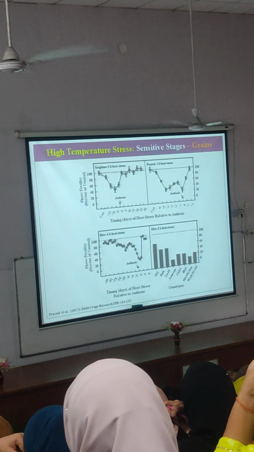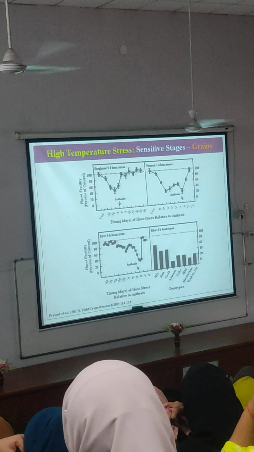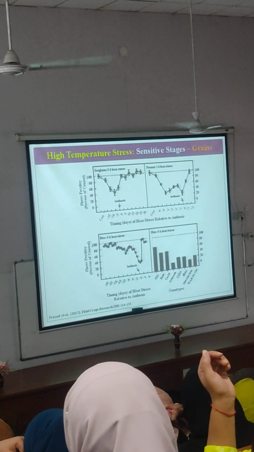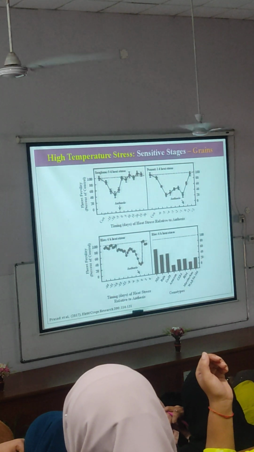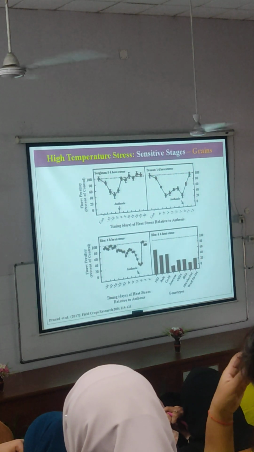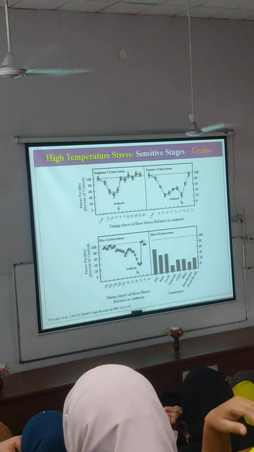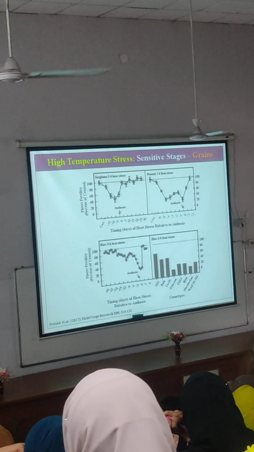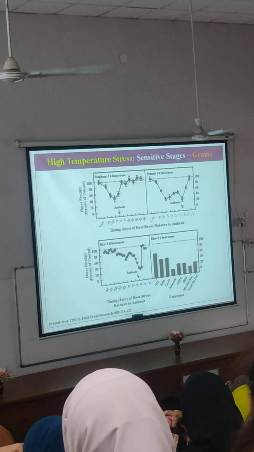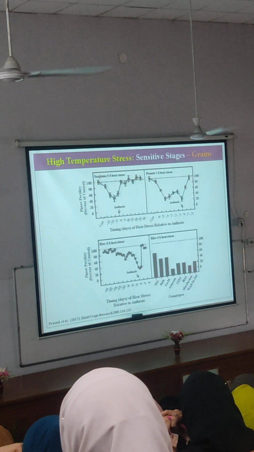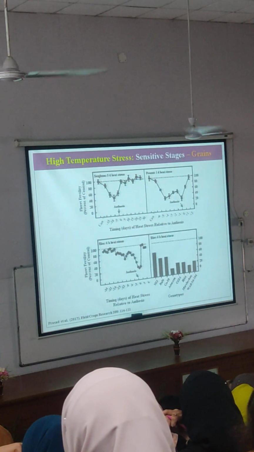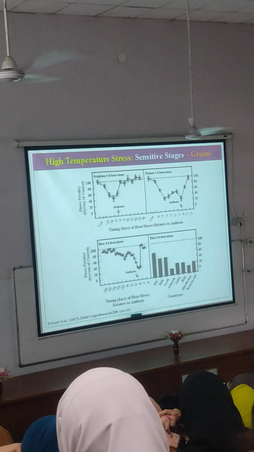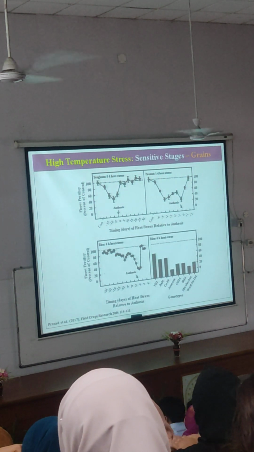So what is happening at the time of anthesis? When the flower opens, pollen falls on the stigma, right? Pollen germination, pollen tube growth, fertilization. So if the stress is happening at anthesis, even if your pollen is viable, it will not germinate because it's too hot. Even if it does germinate, the pollen tube will not grow appropriately and fertilization will not be formed. So that's the major impact at the time of flowering.